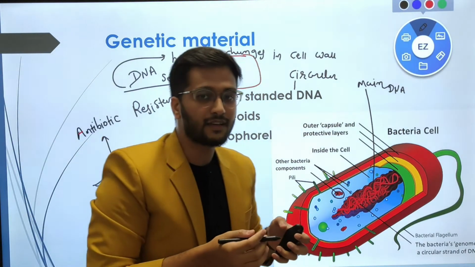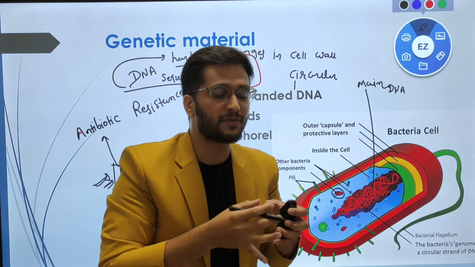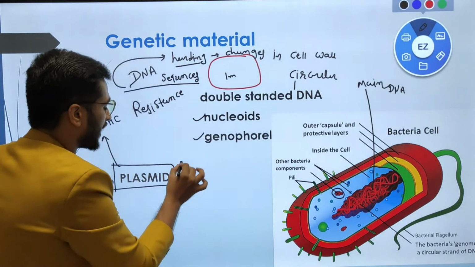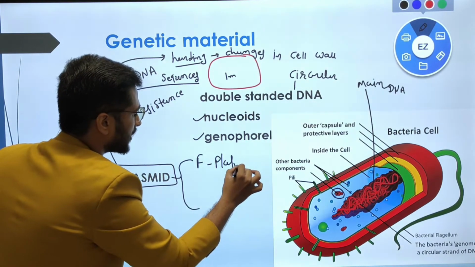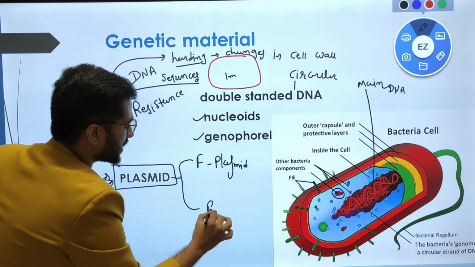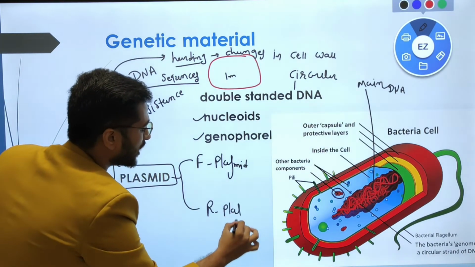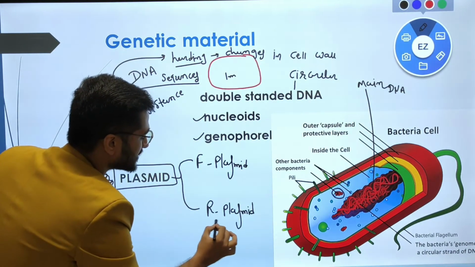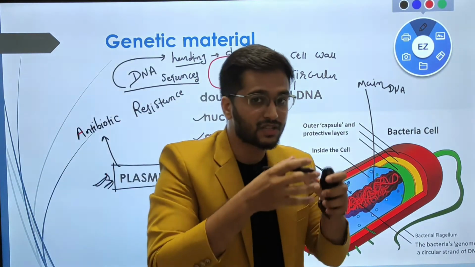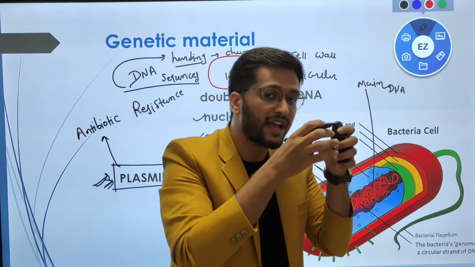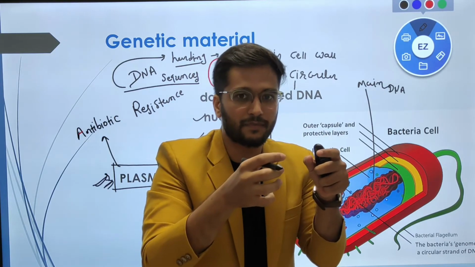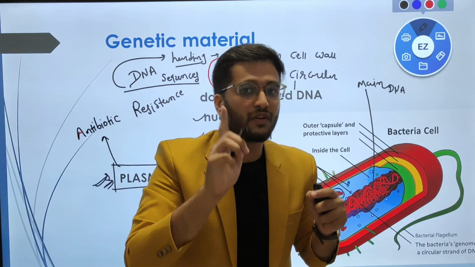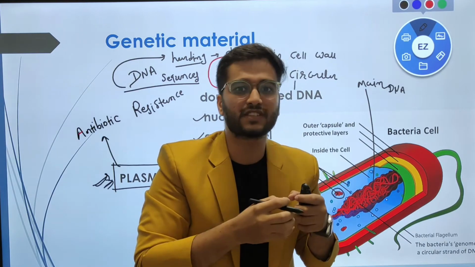One very important thing, according to the function of plasmid, we can classify it under two heads. One is called F plasmid and the second one is called R plasmid. And here in the so-called R plasmid, the R stands for resistance. So this plasmid is responsible for resistance against the antibiotic. So it is a resistance plasmid. It is the plasmid in which the resistance genes first come.